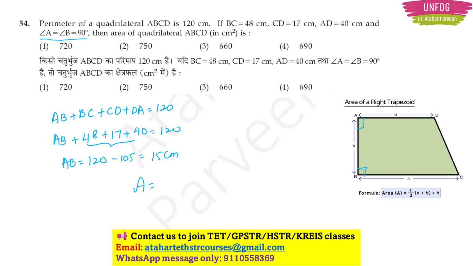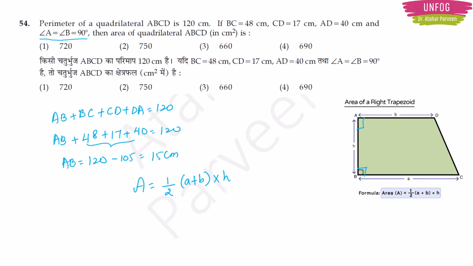So that is the question. I have to find out the area of the quadrilateral. So area is equal to half into a plus b into height. What is a? a is BC and b is AD. Half into BC plus AD into height. Height is our AB.